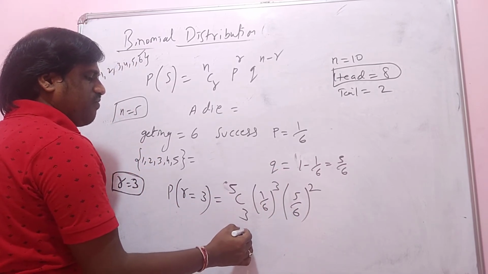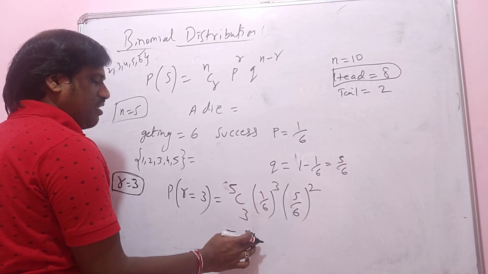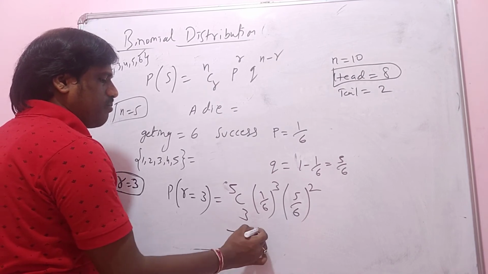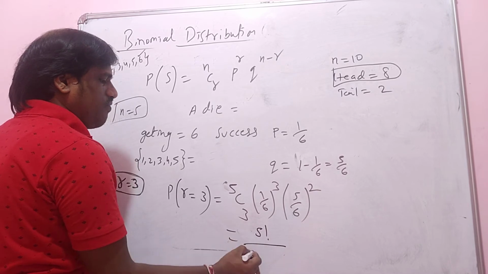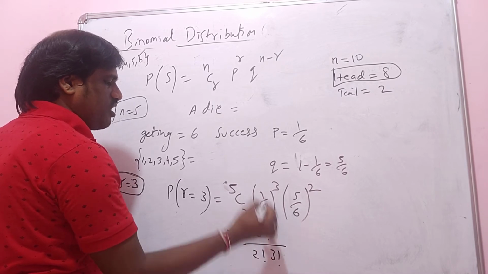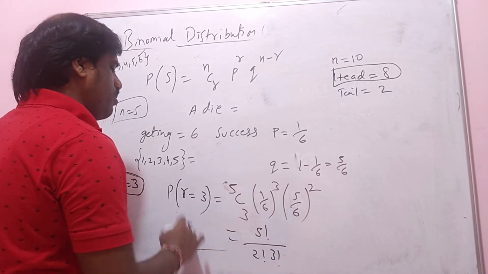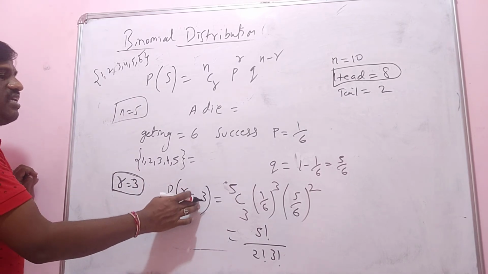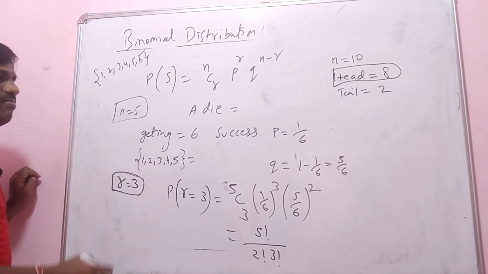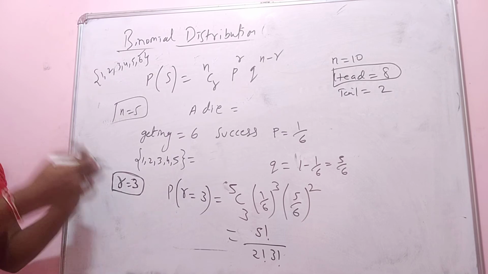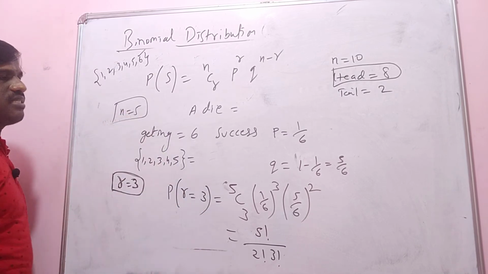5C3 value: 5 factorial by 5 minus 3, that is 2 factorial, into 3 factorial. This is what I get as the probability of getting 6 three times, that is, the probability of getting success 3 times.